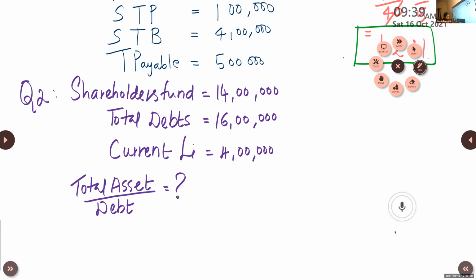Okay. So what information is there in the question? Do you have total asset with you? Is it given? You don't have total assets. How about debt?